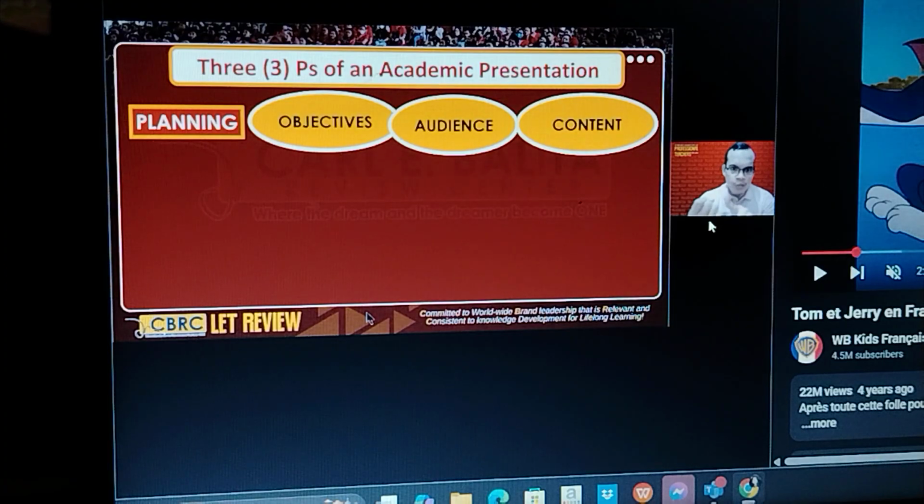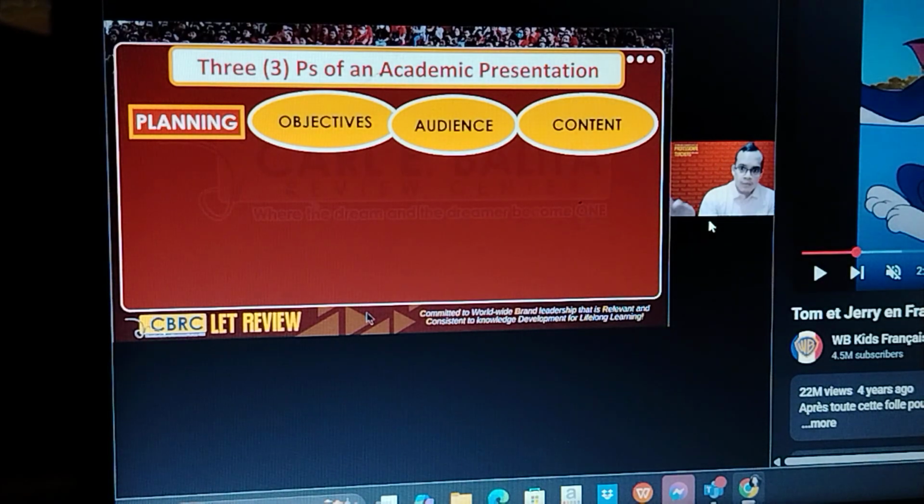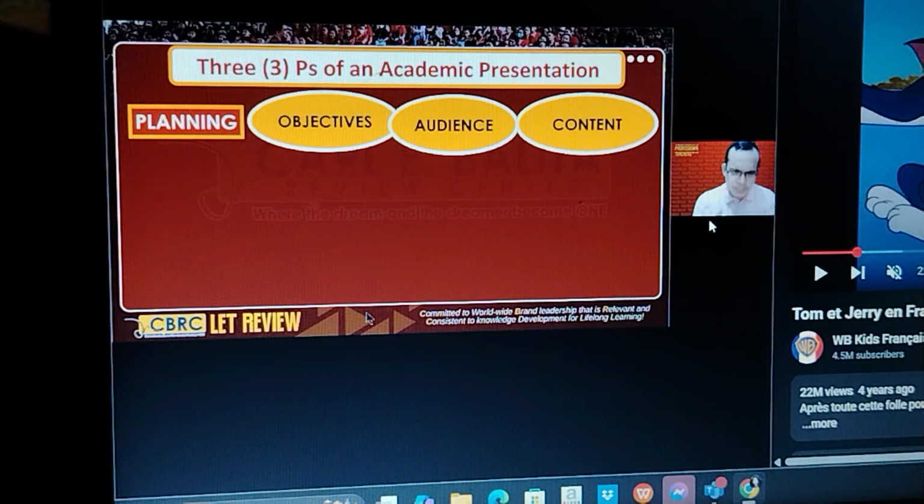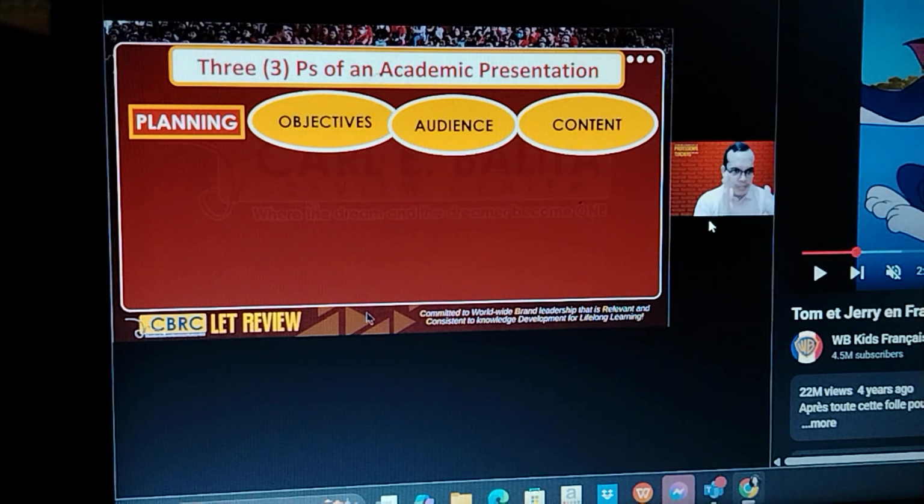Next, who is your audience? Are they elementary students, high school, college level, master's degree graduate students, are they out of school youth, etc.? And plan for the content. What will be included in your content? Let's say purpose of communication. What's going to be included there? Are you going to include the kinds of barrier, the process of communication, the nature of communication, communication for different purposes, etc.? So these are the things you have to plan for.